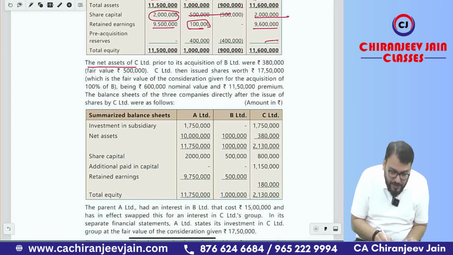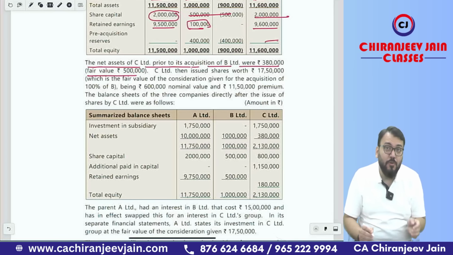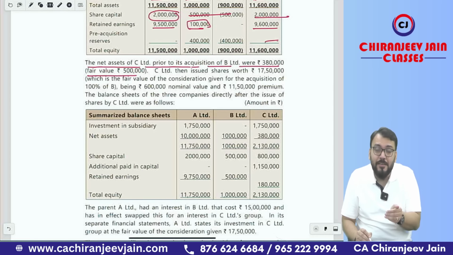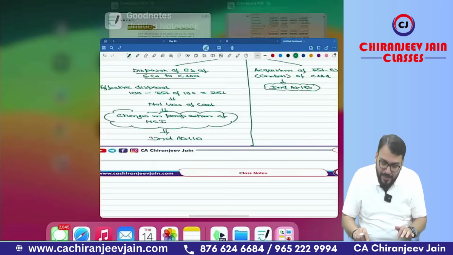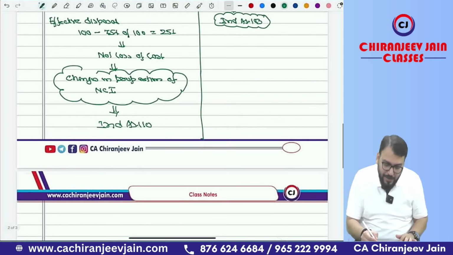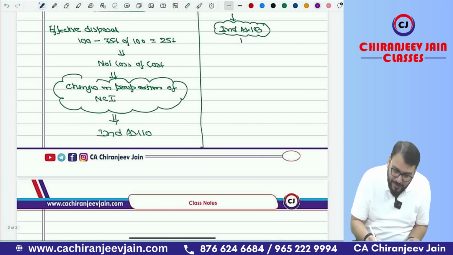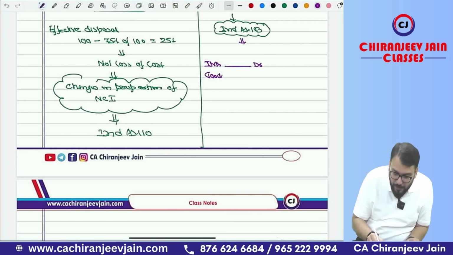Then the net asset of C Limited prior to its acquisition of B Limited was 3,80,000 and fair value is 5 lakh. Now we have acquired C Limited in days 103. So what will be the journal entry? You only say when you have acquired this. I am coming to the first part after some time. Can you give me what can be the possible journal entry here? So INA account debit, correct. Can you say goodwill account debit? That will be the balancing figure, either goodwill or gain on bargain purchase.